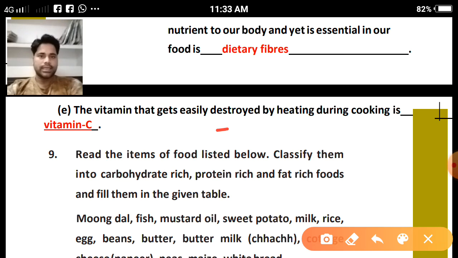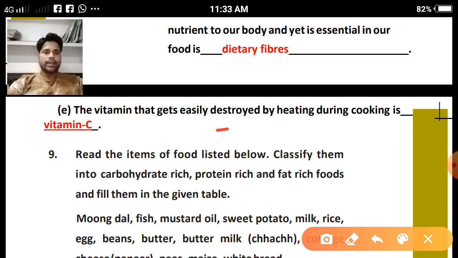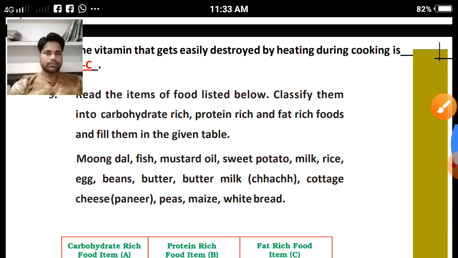So vitamin C can be destroyed by constantly applying heat. So it is very harmful to vitamin C. It destroys vitamin C if we apply the temperature in excess. Clear? Question number 9.